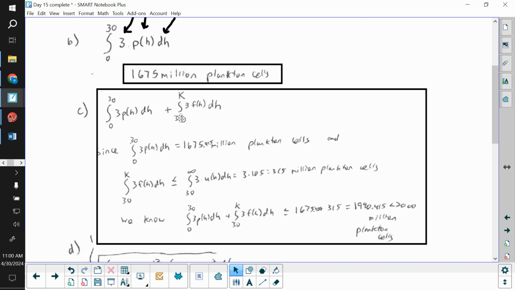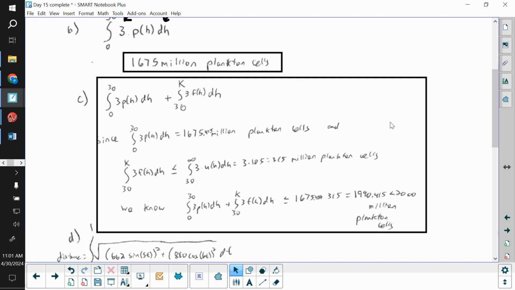And then plus 30 to k, some unknown amount beyond 30. But when we're beyond 30, the function we're now using is f. So it would be f of h dH. That's the first thing we wanted, to write an expression that represents our plankton cells. Now notice we did have the 3 in each of them because it had to multiply by the square meters of each slice, essentially.